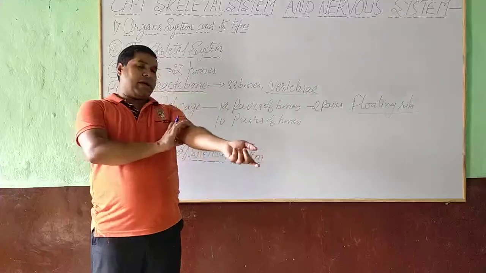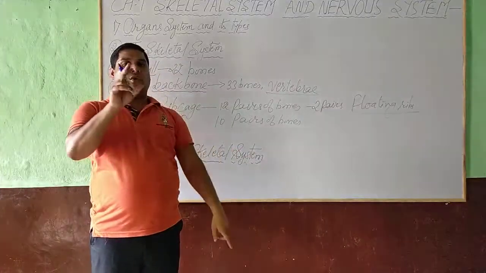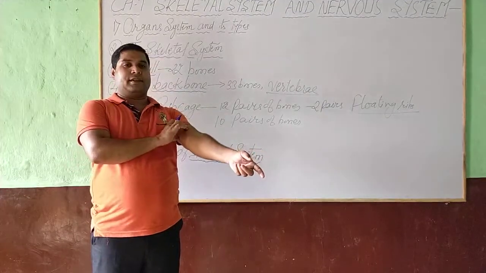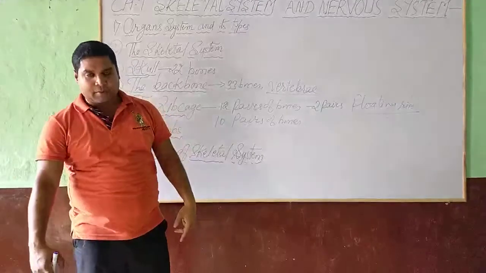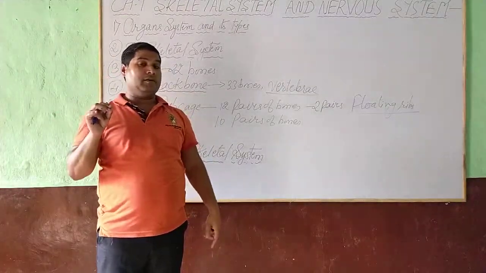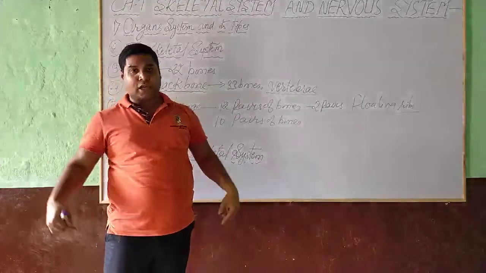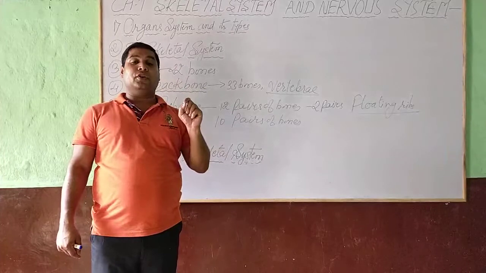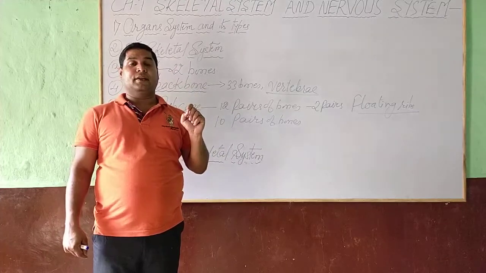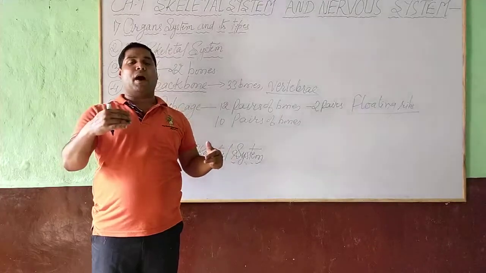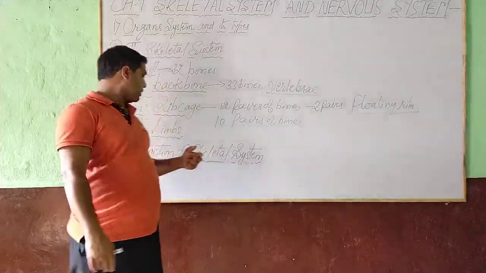Whereas from elbow to the shoulder, one long bone is present, known as humerus. Whereas in the leg, from knee to the ankle, two bones are present, known as tibia and fibula. Whereas from knee to the hip, one long and hard bone is present, known as femur. So dear student, these bones help in movement of our body.